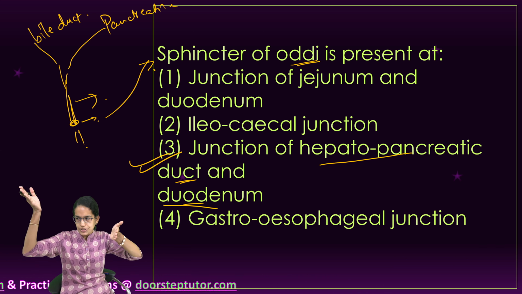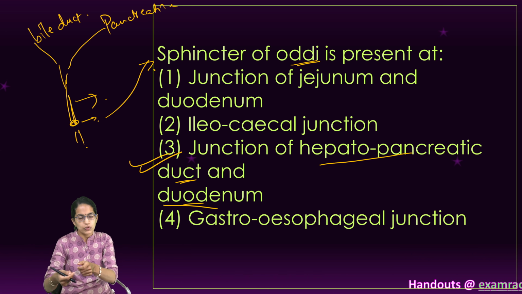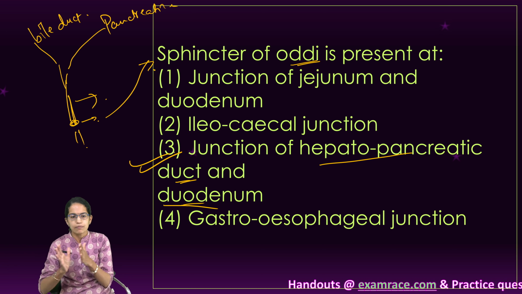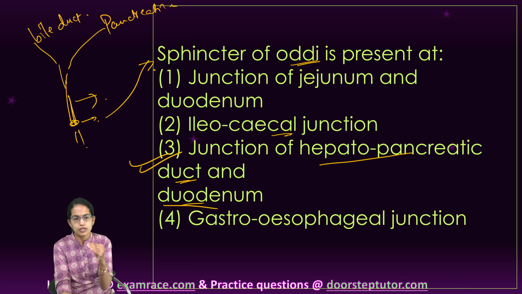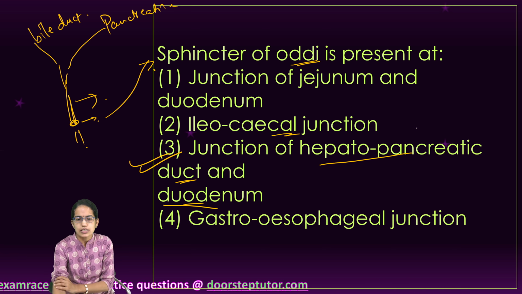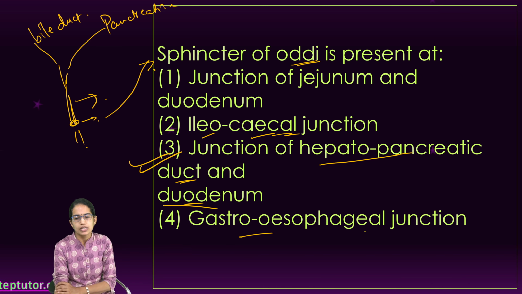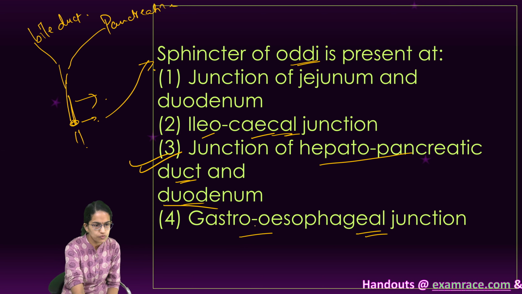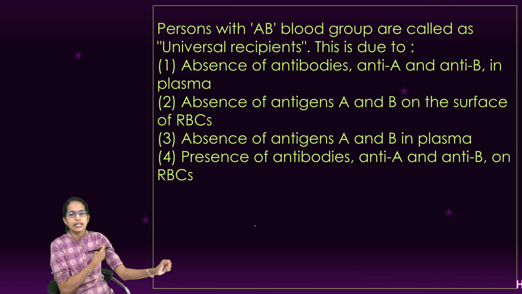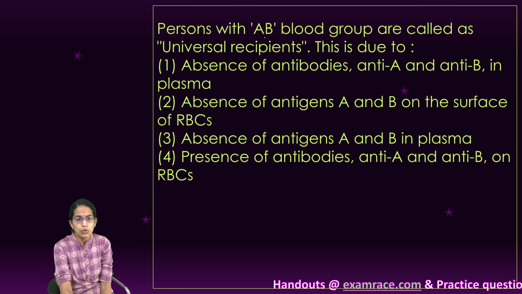So the bile duct and pancreatic duct combine into a common hepatopancreatic duct, and this duct has a guard, which is the sphincter of Oddi, and which connects to the duodenum. Clear? Then we have already discussed in our previous lectures the ileocaecal junction. This is the junction between the ileum and the caecum, as the name suggests, and the gastroesophageal junction is between the esophagus and the stomach. Clear?